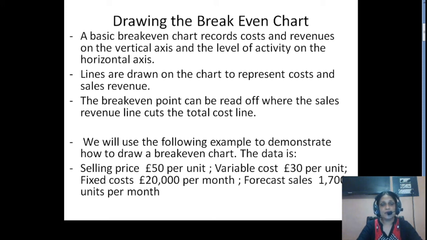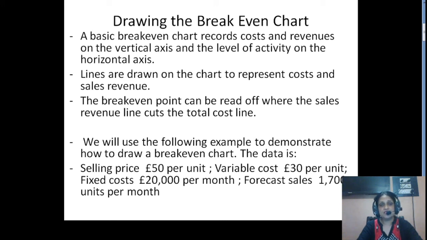The break-even point can be read off where the sales revenue line cuts the total cost line. It means it is at the intersection point where the cost will be equal to the sales, right? So that is the break-even point, and you can easily calculate it by dropping a vertical line to the level of activity, which means the horizontal axis, to find out the number of units to break even, right?